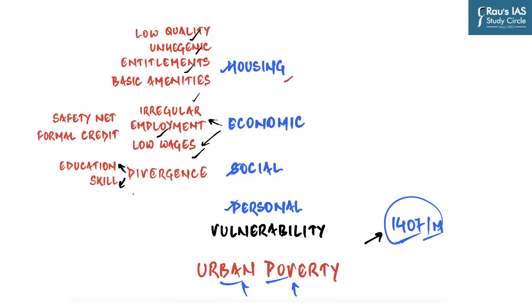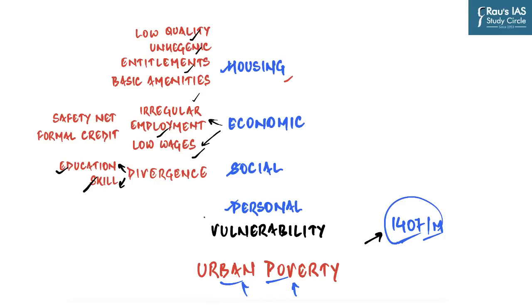So the poor and the middle class will increasingly grow different in terms of educational attainment, skill qualifications, and various other parameters, which then creates two socially very divergent groups living side by side, which is not a healthy thing for any city.